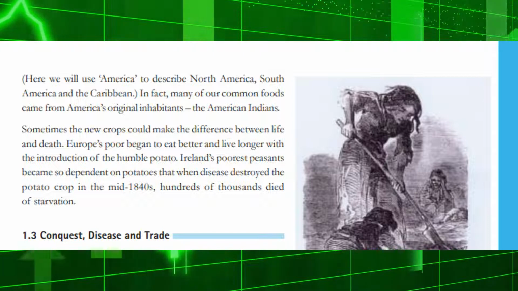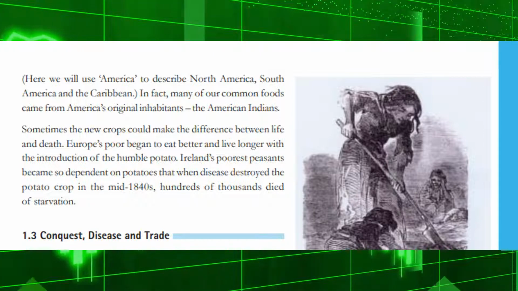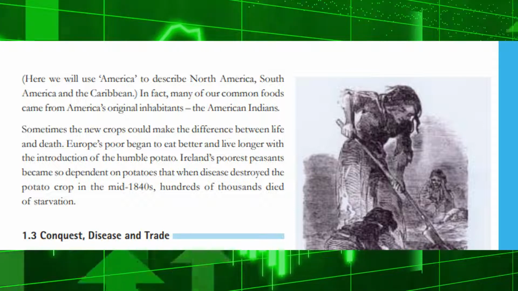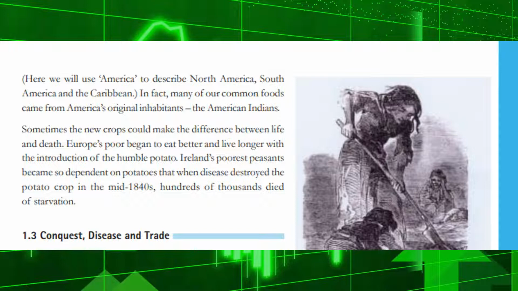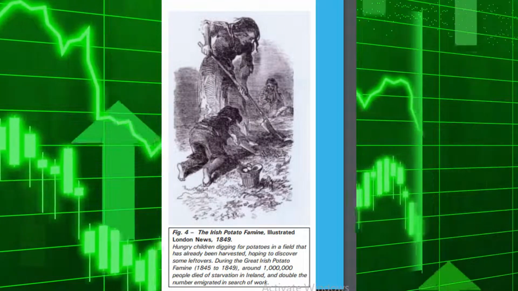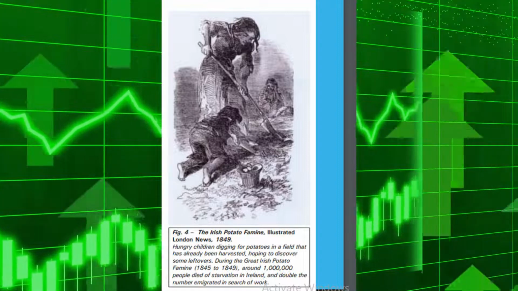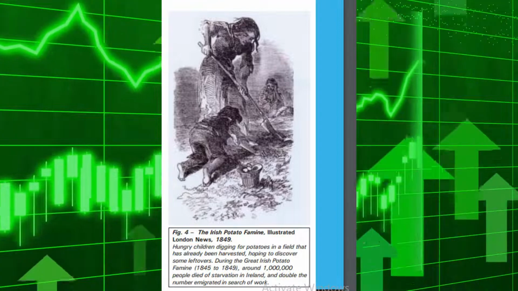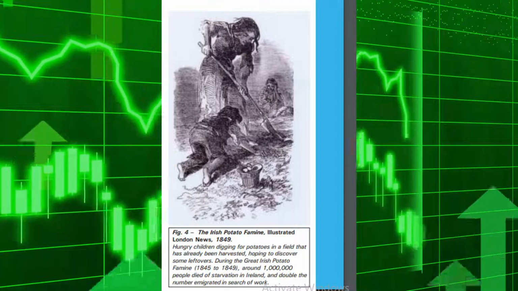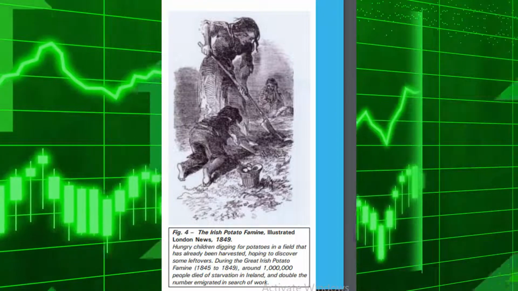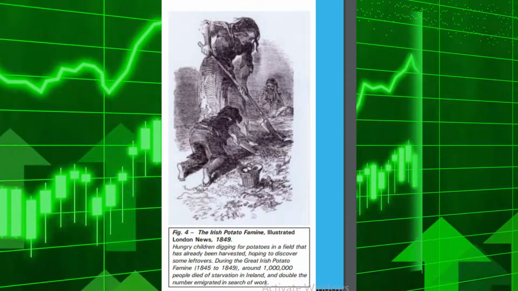Ireland's poorest peasants became so dependent on potatoes that when disease destroyed the potato crop in the mid-1840s, hundreds of thousands died of starvation. Fig. 4 The Irish Potato Famine, Illustrated London News, 1849. Hungry children digging for potatoes in a field that has already been harvested, hoping to discover some leftovers. During the Great Irish Potato Famine, 1845 to 1849, around 1 million people died of starvation in Ireland, and double the number emigrated in search of work.